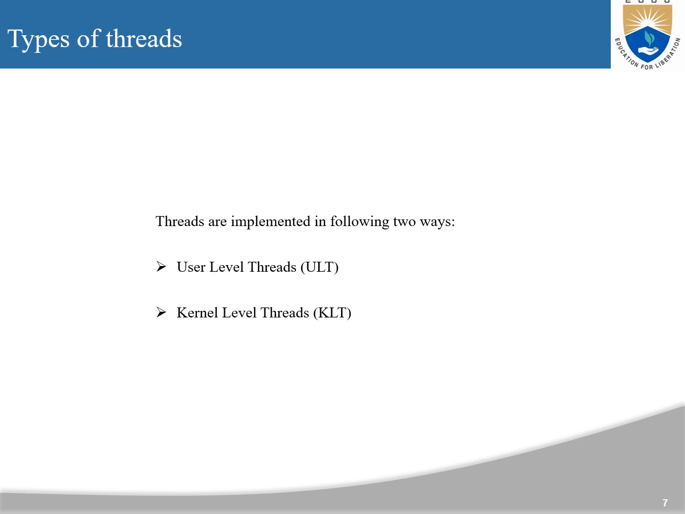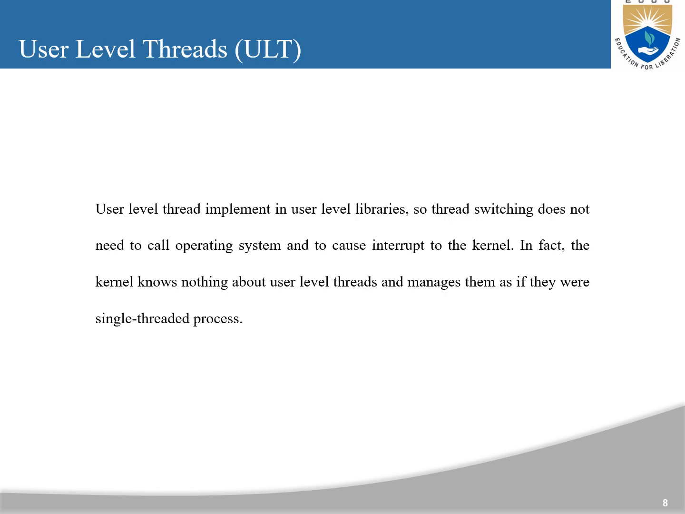Types of threads. Threads are implemented in the following two ways: user level threads and kernel level threads. User level threads. User level threads are implemented in user level libraries, so thread switching does not need to call the operating system or cause an interrupt to the kernel. In fact, the kernel knows nothing about user level threads and manages them as if they were single threaded processes.